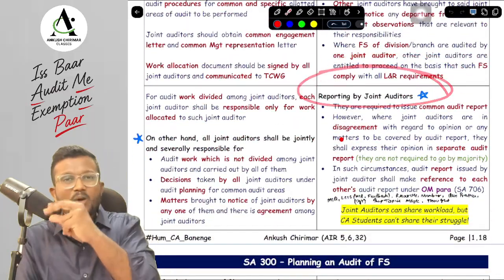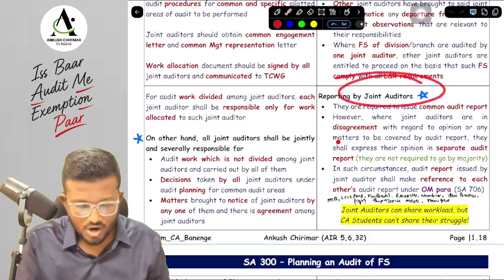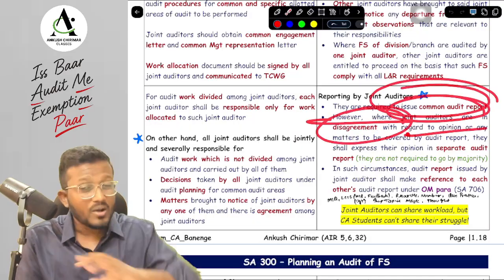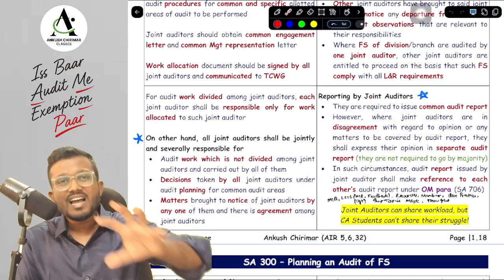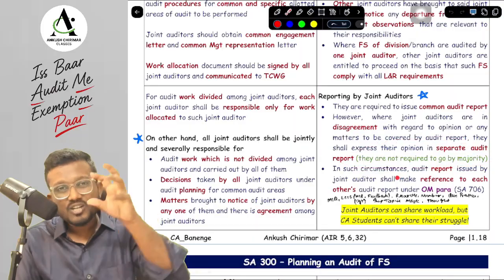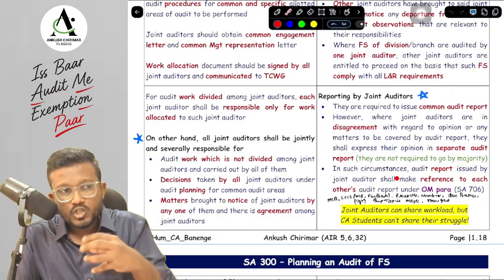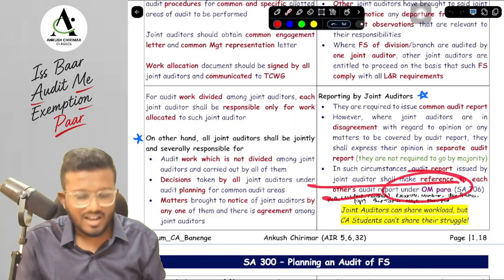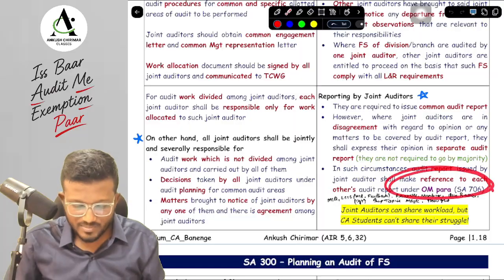Last, this particular topic is important. Look at reporting by joint auditors. They need to issue a common audit report. However, if they are in disagreement with regard to any opinion or any of the matters, they can issue a separate audit report. They are not required to go by majority. In such circumstances, the audit report issued by one joint auditor should have a reference to the audit report of the other joint auditors, in the other matter paragraph as per SA 706.